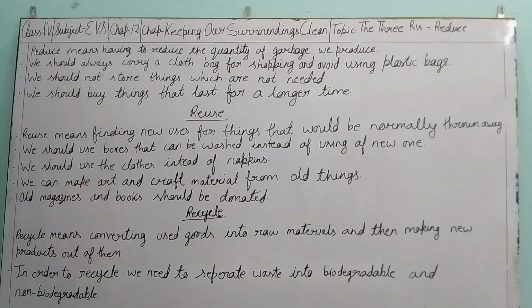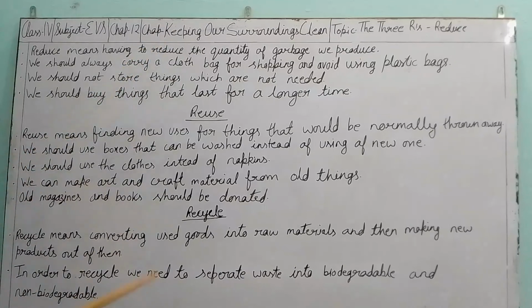But we can do one thing. We can separate the waste material. We can separate biodegradable and non-biodegradable waste. All of you know that biodegradable waste can easily mix with the soil and convert into manure. So we should always separate both types of waste materials. Non-biodegradable waste takes a lot of time to mix with the soil and decay. But biodegradable waste can decay very easily in a short time.